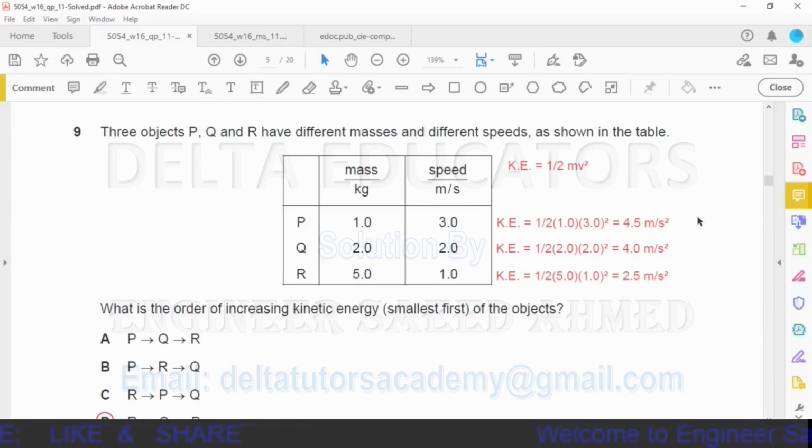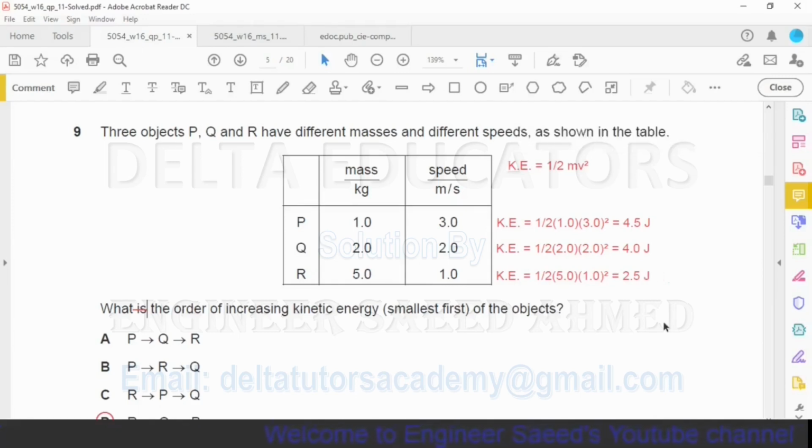So in all the three cases, we have calculated the kinetic energy. In the first case, kinetic energy we obtain is 4.5 joule. In the second case, we got 4 joules, and in the third case, we got 2.5 joules.